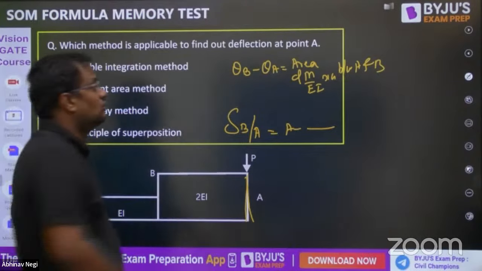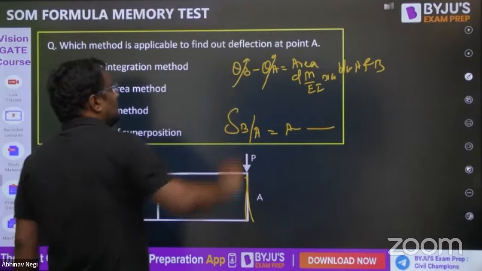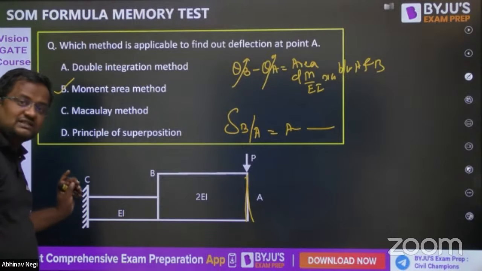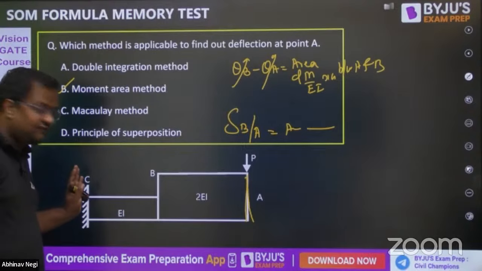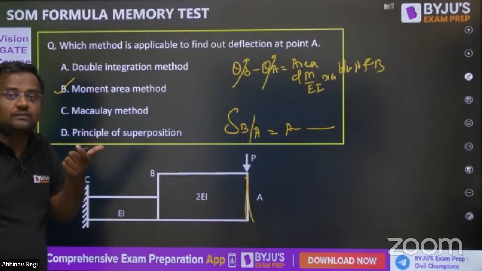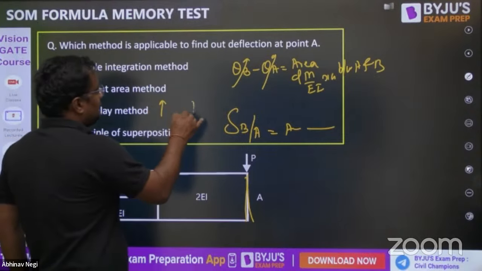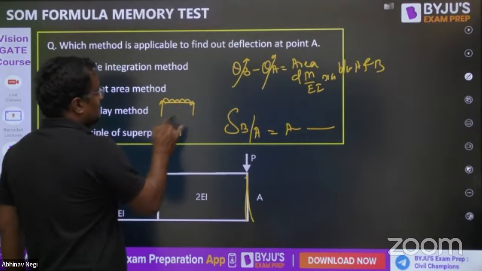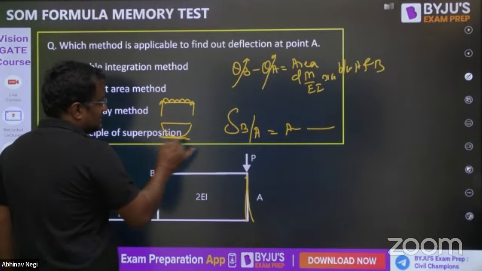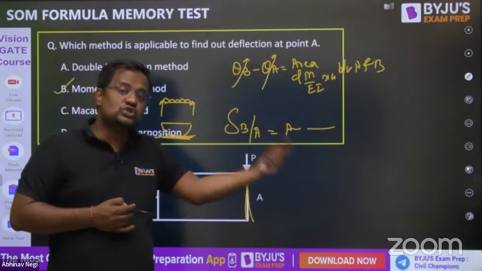So when one theta is zero, either theta B or theta A, then it is useful. Like in cantilevers, theta at the fixed end is zero, so this can be applied. It is also useful in symmetrical simply supported beams. In a symmetrical simply supported beam, the deflected curve will be like this and the slope at the center will be zero. So when one of the slopes is zero, we can use this.